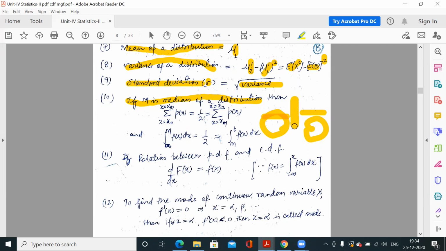So the median is the single value in the series which divides the whole data into two equal parts, 50% less than this value and 50% greater than this value.